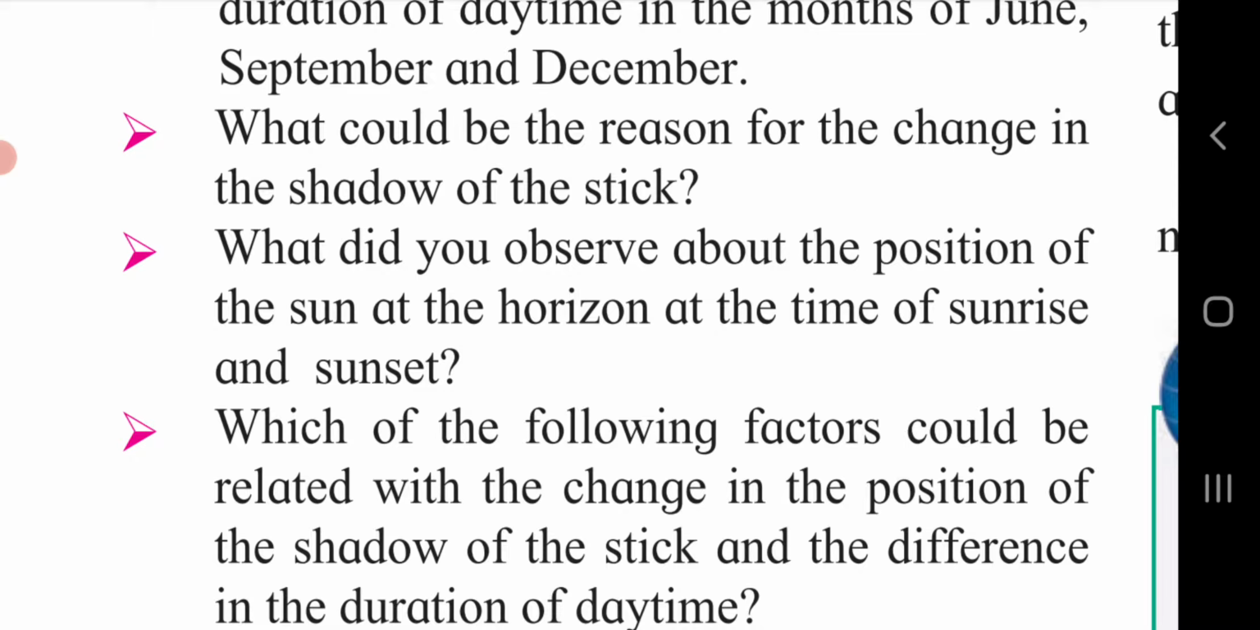What did you observe about the position of the sun at the horizon at the time of sunrise and sunset? The position of the sun at the horizon during sunrise and sunset starts shifting towards the south from around 21st June onwards. After 22nd December, the position of the sun at the horizon during sunrise and sunset starts shifting towards the north.